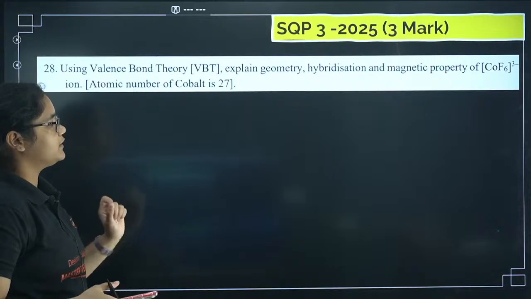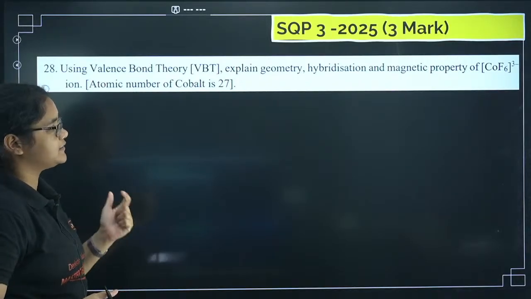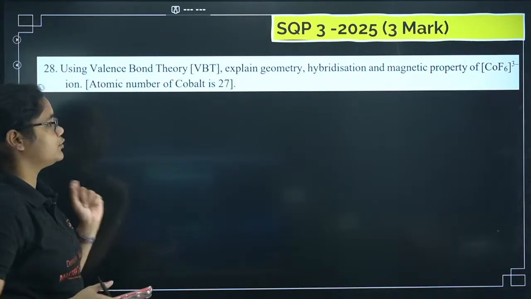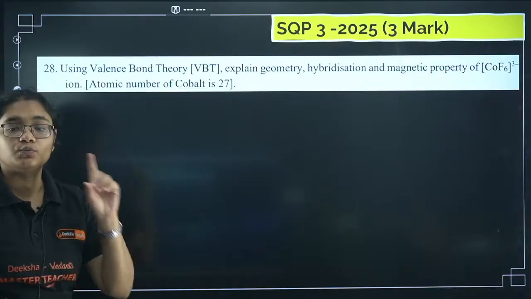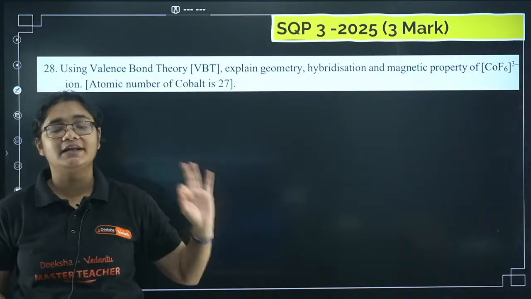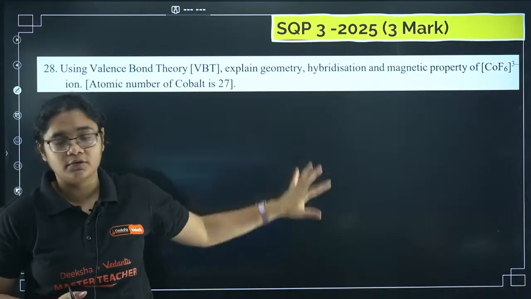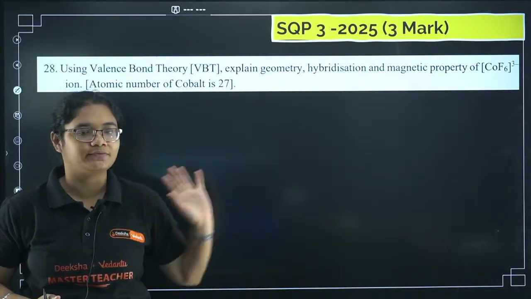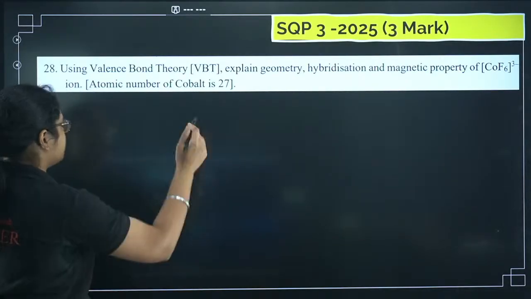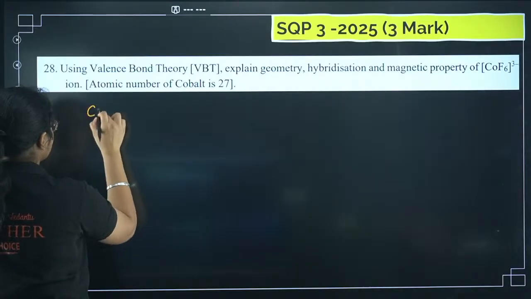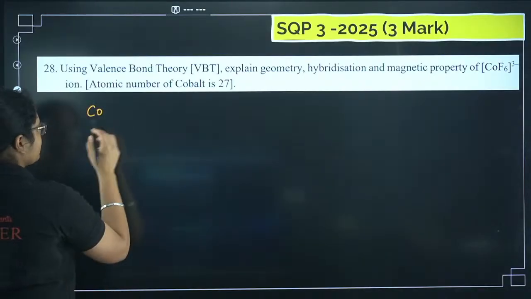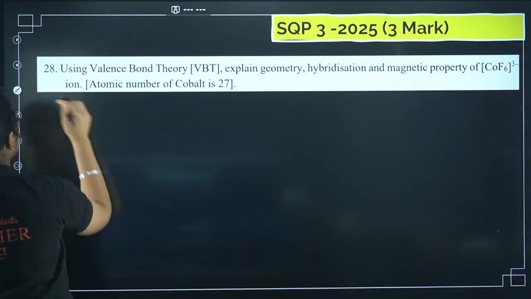Now moving to the next question, sample question paper 3 of 2025. Using the valence bond theory, explain the geometry, hybridization and magnetic property of [CoF6]3-. Students, one question of this type will definitely be asked in the exam, and there is a proper way of answering it. So I'll tell you the way right now. Please note down this answer with me. Whenever such a question is asked, you have to write the oxidation state of cobalt first.